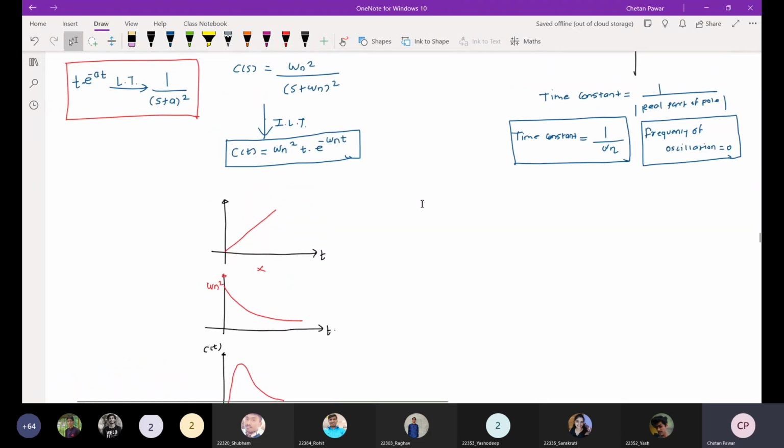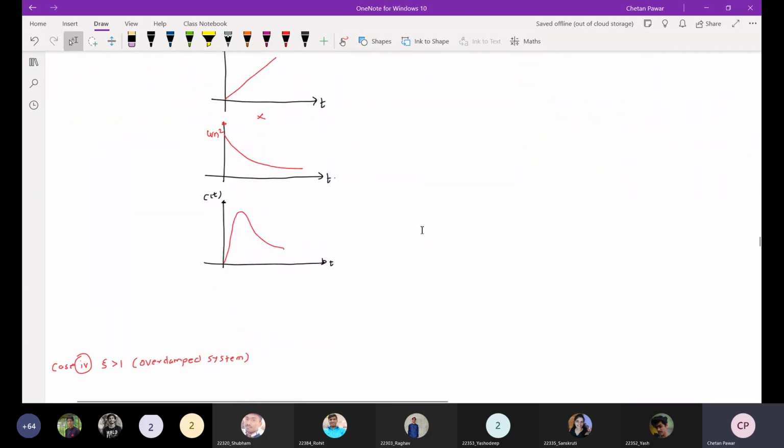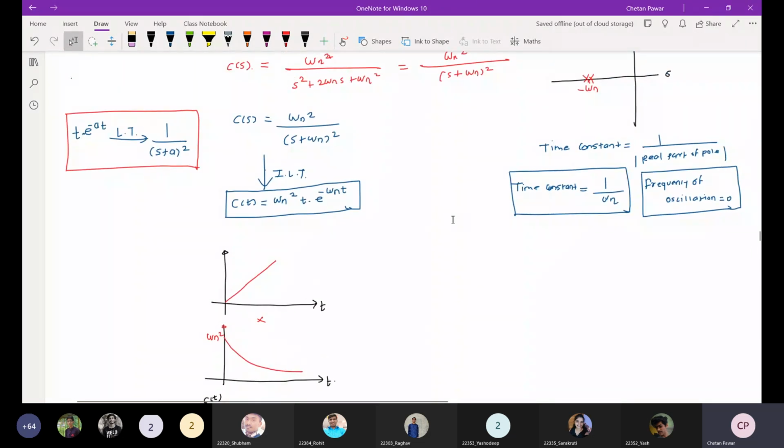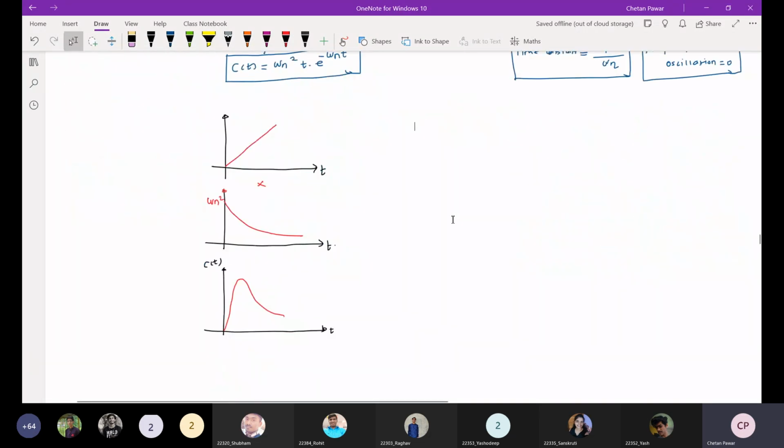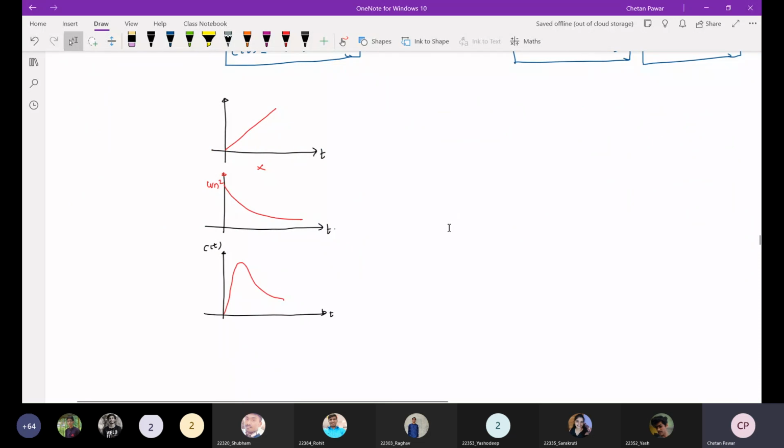Okay. So if you see this particular system, there are no oscillations in the system. In terms of performance parameters, we will see these systems like time constant and all those things. But for the time being, you just see what the system response is, and for different values of zeta, what the pole locations are, what the frequency of oscillation is, and later we will see all the time response parameters.